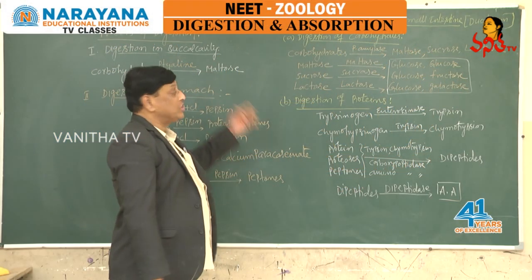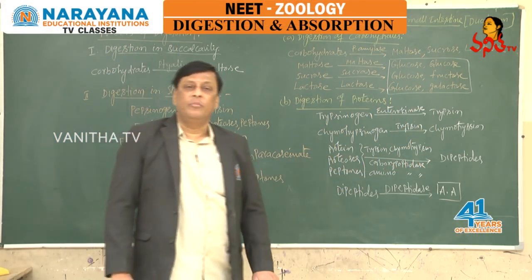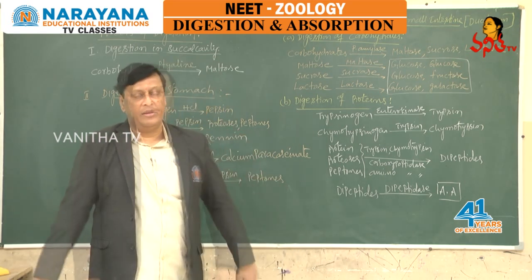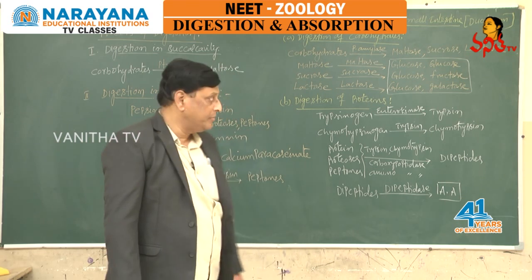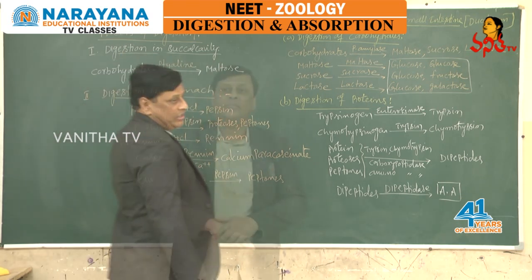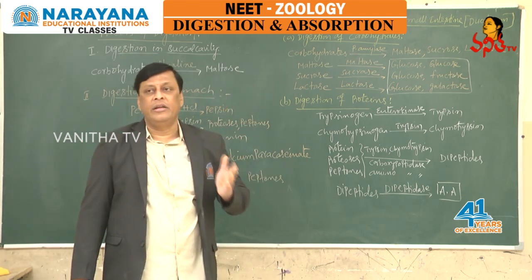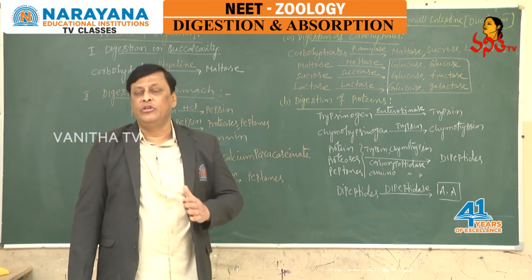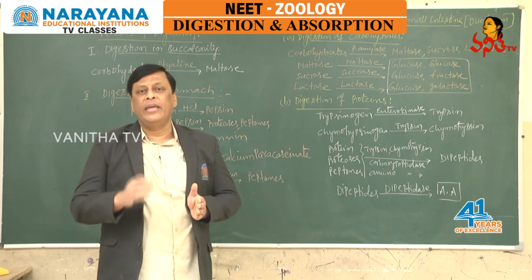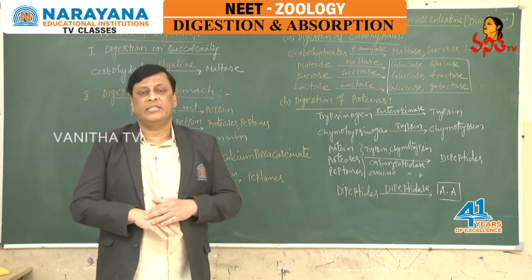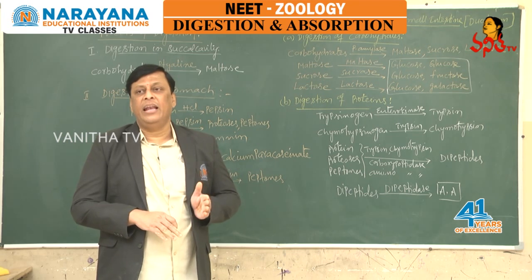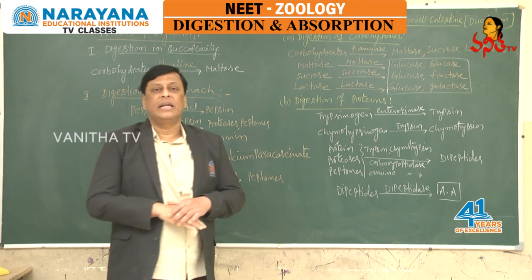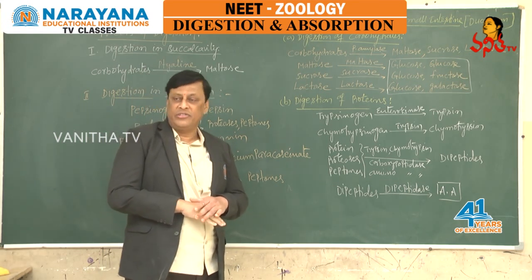In this topic, digestion and absorption, so far we completed the structure of the alimentary canal and digestive glands in detail. Now we are going to deal with the process of digestion. The conversion of non-diffusible macromolecular substances into diffusible micronutrients by mechanical and biochemical activities is called digestion or hydrolysis.